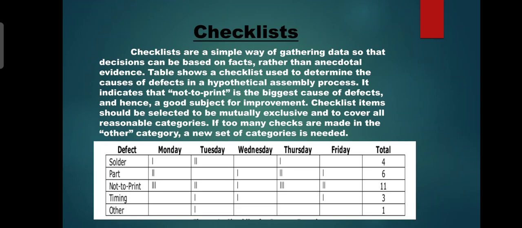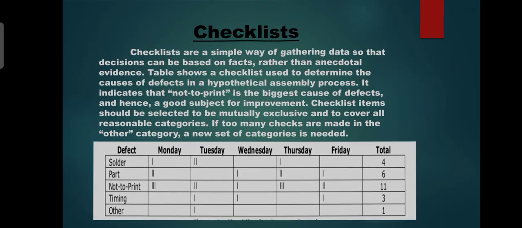So this checklist can be helpful to find out the defects. A checklist can have many categories, and if a new set of categories is needed, they can be added. This is the second of the 7 statistical tools.